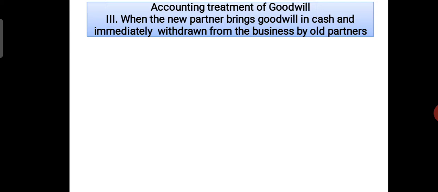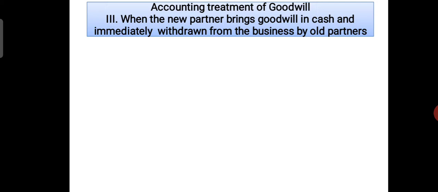A new partner comes and brings goodwill in the form of cash, that is divided between the partners, and their share of goodwill is taken from the business by the existing partners. So we have to keep 3 points in our mind in this case. It is somewhat similar to the last case, except the distributed amount of goodwill is taken by the existing partners from the business.